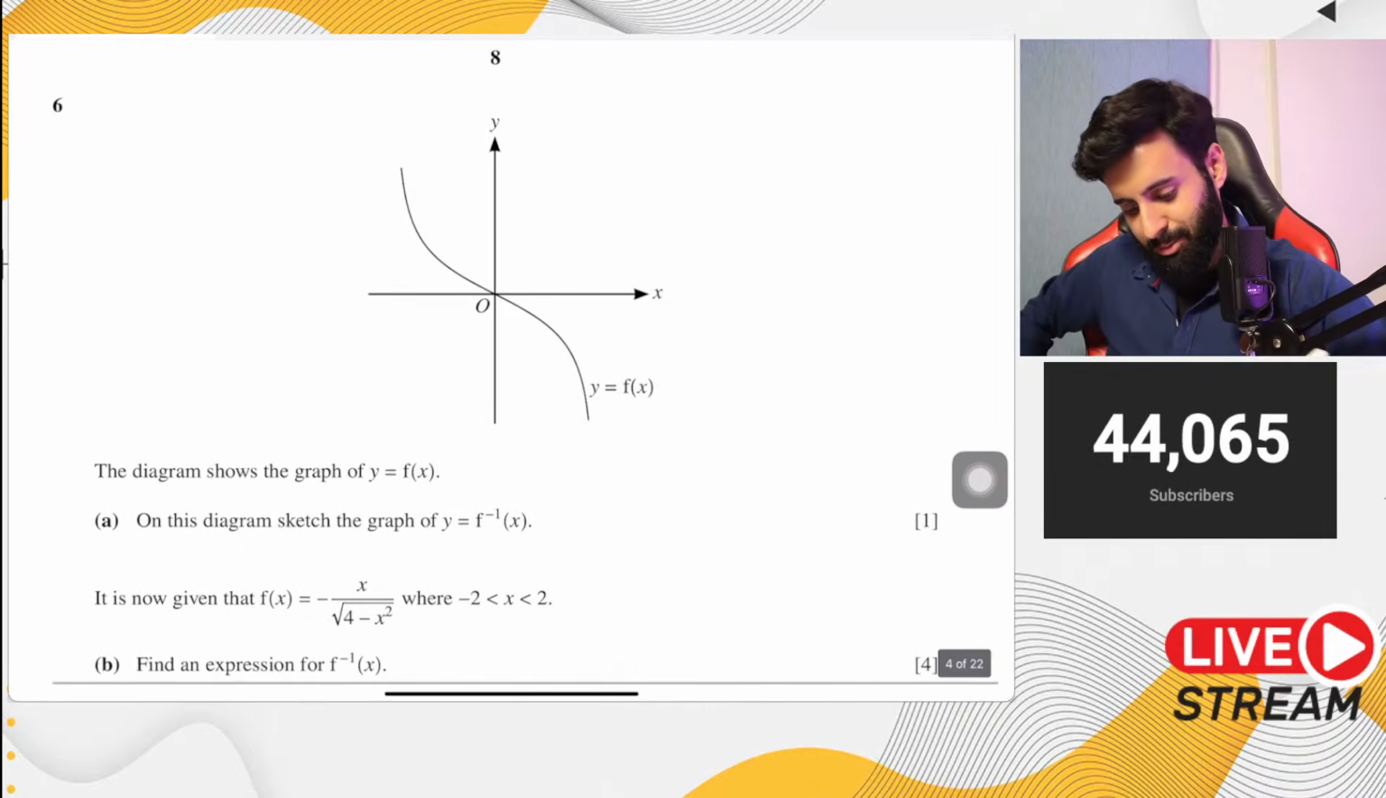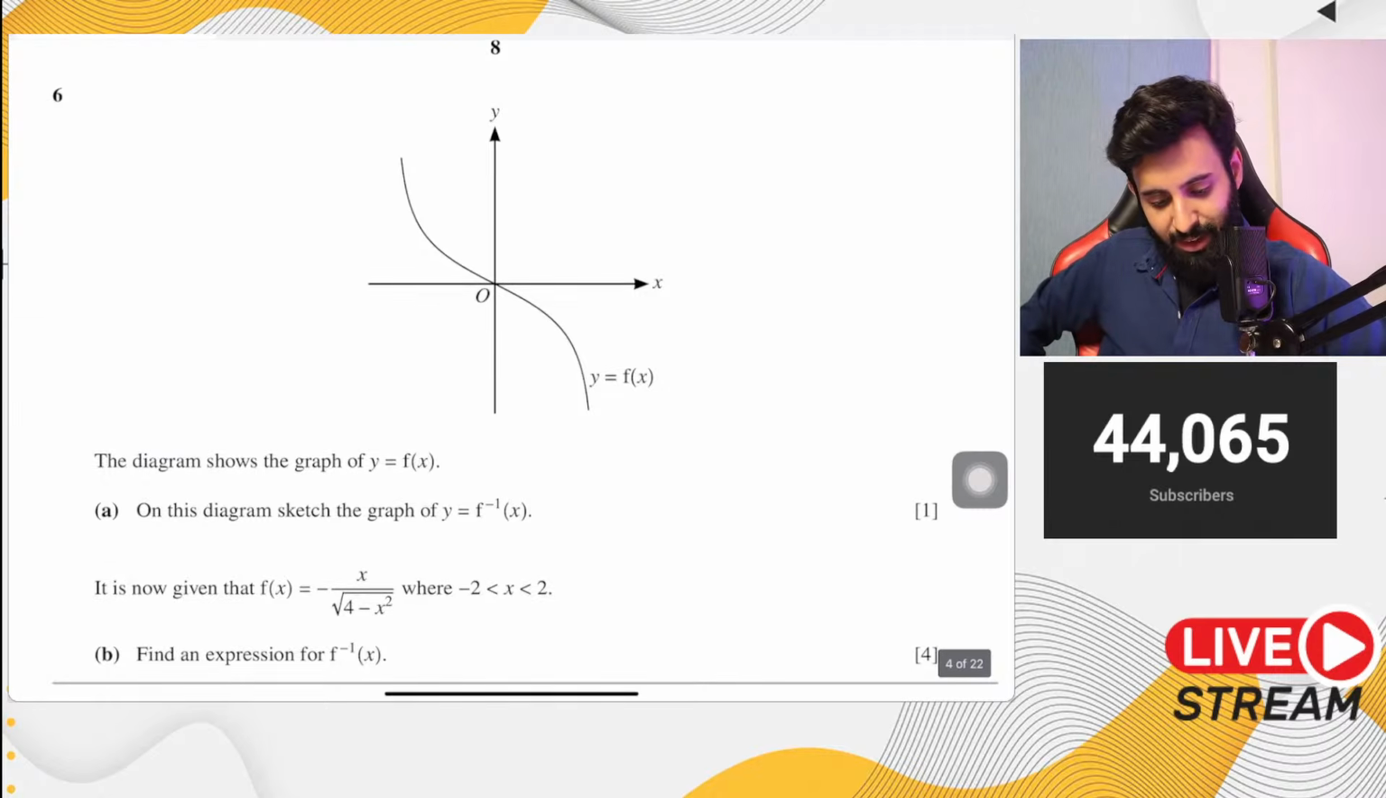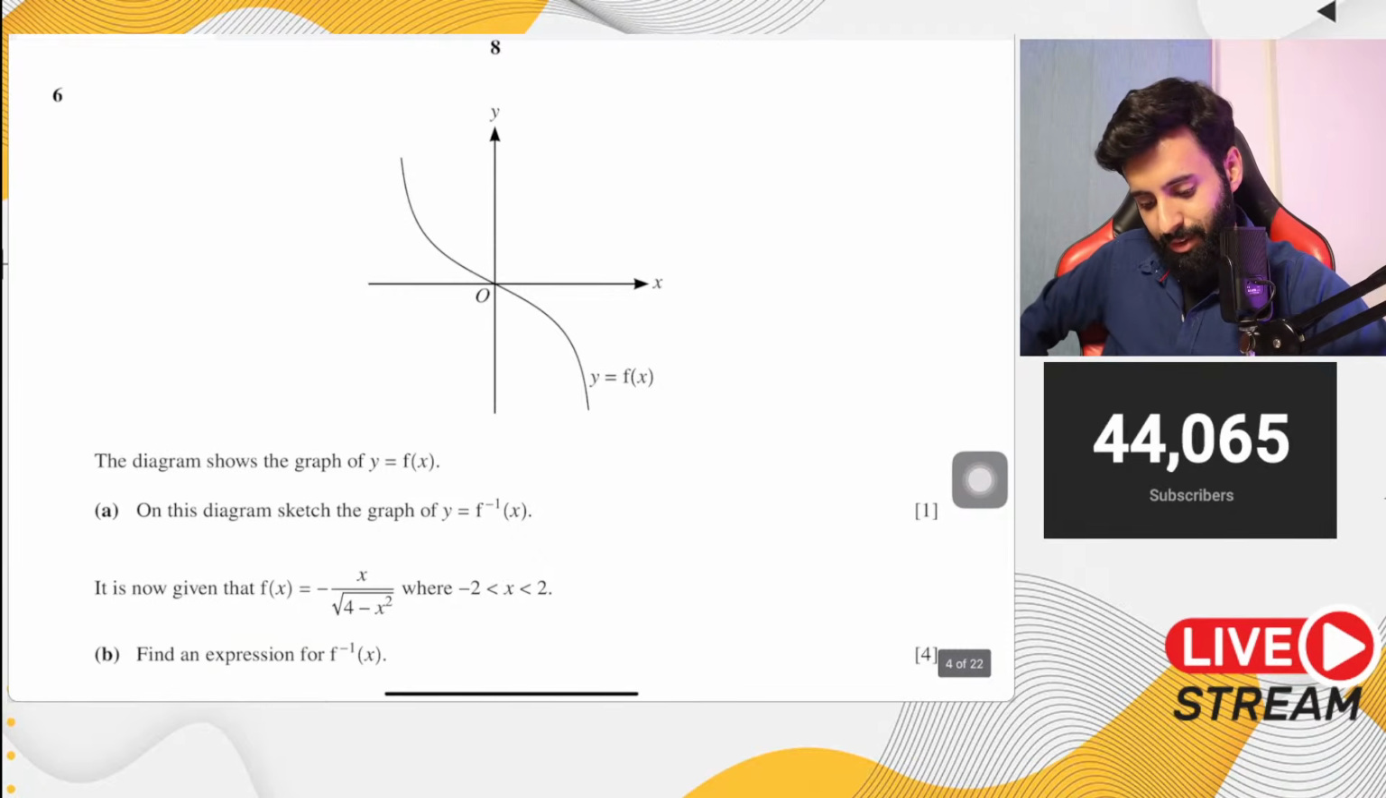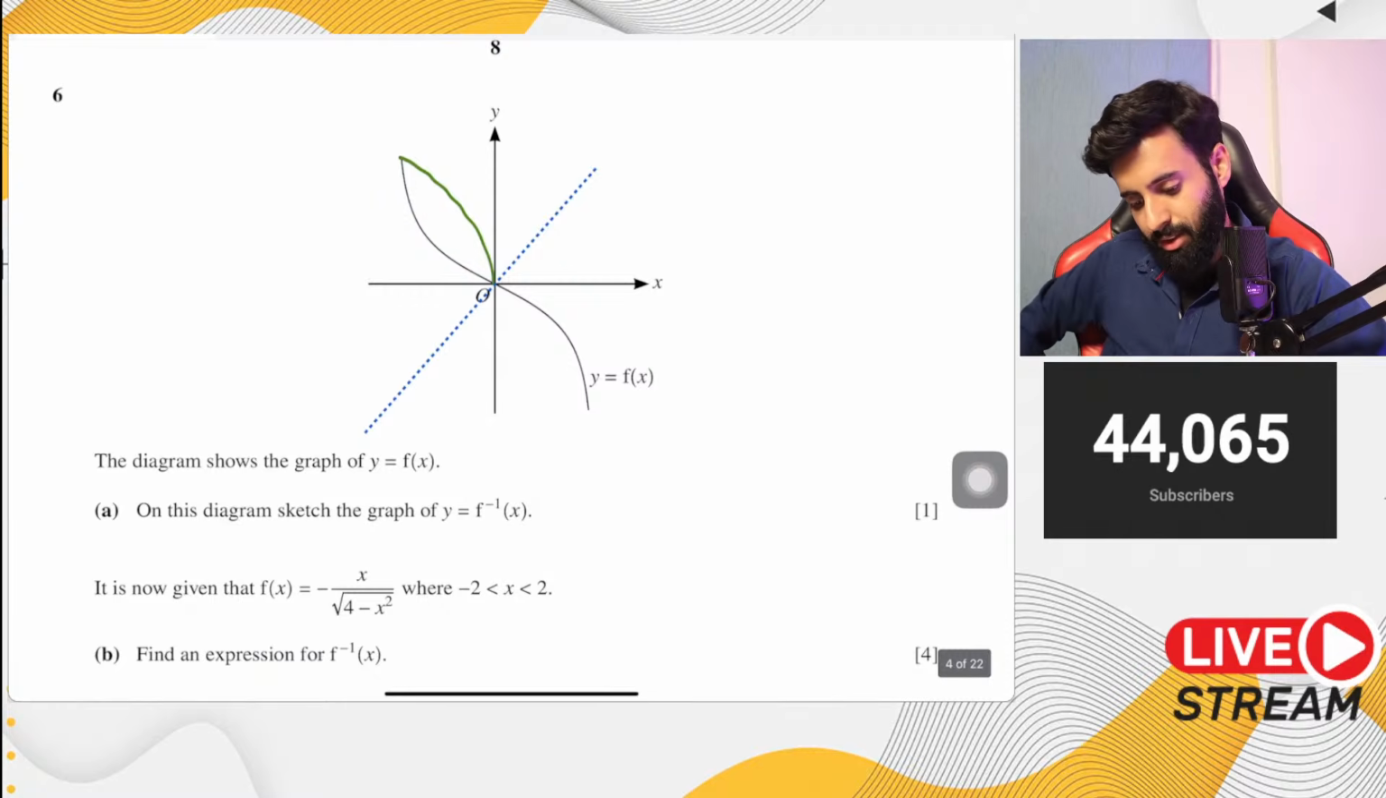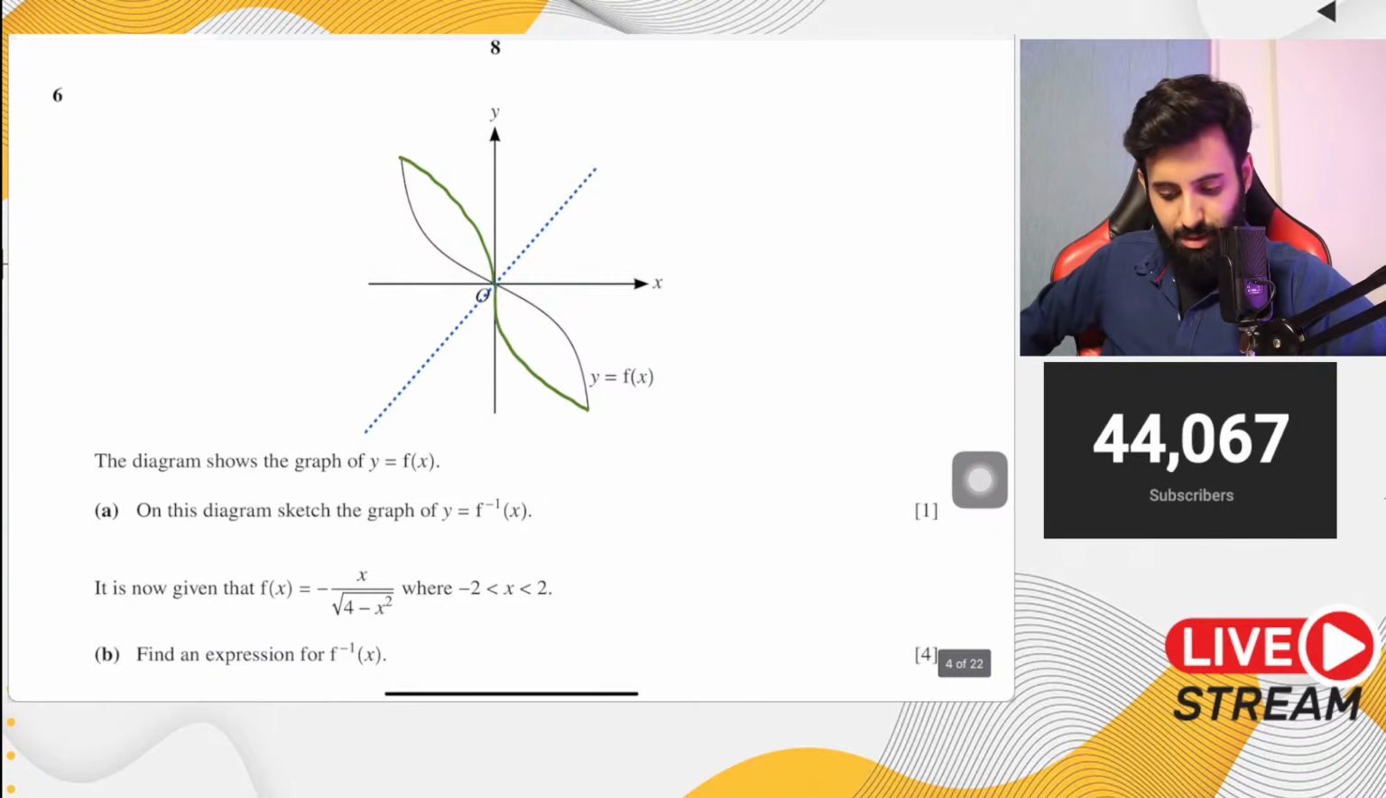Johnny, let's resume this. So basically it says the diagram shows the graph of y equals f of x. On this diagram, sketch the graph of f inverse of x. How do you find f inverse? You reflect it along the line y equals x. Something that we've been doing since O levels. Transformation. So if you take this part of the curve and you reflect it, this is what happens. And then if you take this part of the curve and you reflect it, then this is what happens. So it becomes a nice petal.